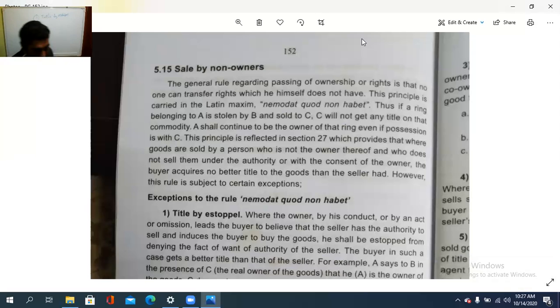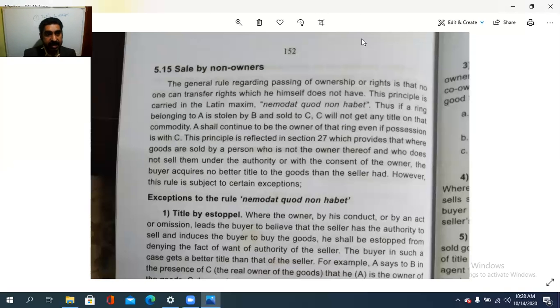So what is the title by Estoppel? Where the owner by his conduct or by an act or omission leads the buyer to believe that the seller has the authority to sell and induces the buyer to buy the goods, he shall be stopped from denying the fact of want of authority of the seller. So how is it? Where the owner, the original owner, by his conduct or acts leads the buyer to believe, makes the buyer believe, that the seller has the authority to sell and induces the buyer to buy the goods, then he shall be stopped from denying the fact of want of authority